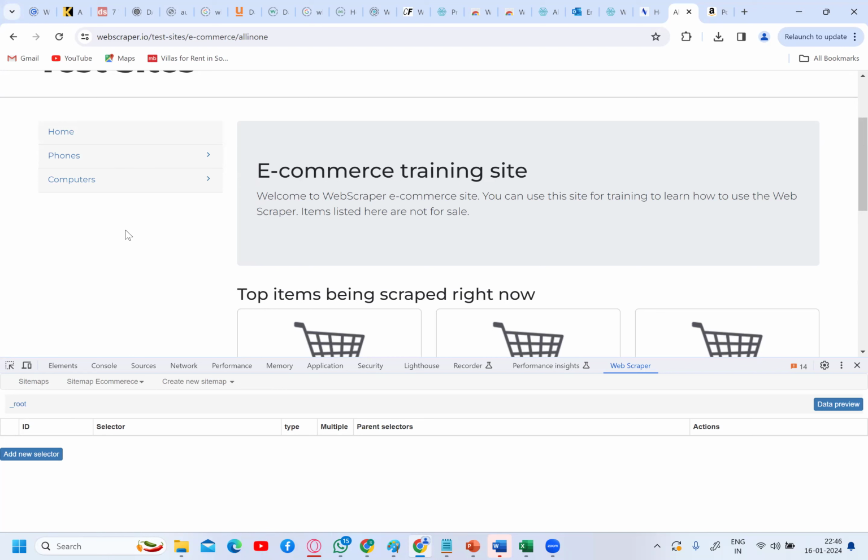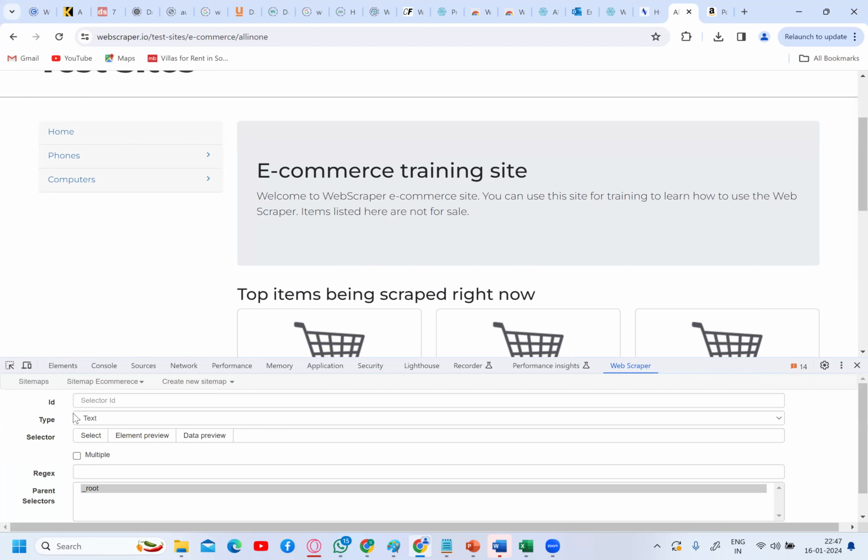So you are defining the order, or the fashion, in which you need to do the web scraping. You are telling the tool called Web Scraper, in this fashion you do the web scraping. How are you able to tell it? With the help of creating selectors. This is called a selector. Already you created one sitemap called root. You need to create a selector for the category. So click on selector.